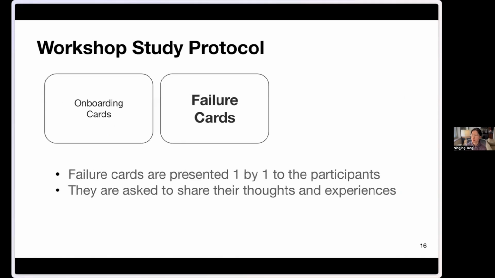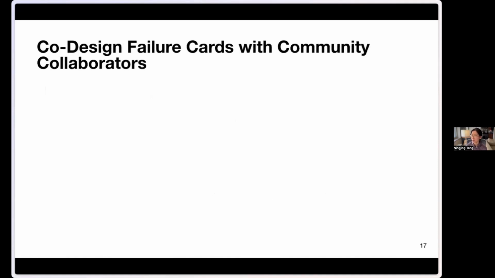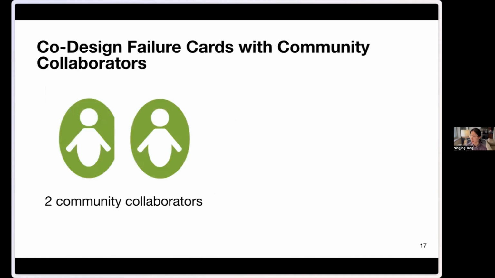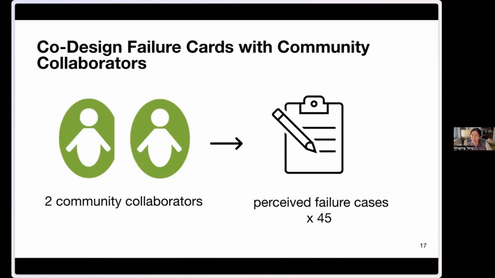And then we presented the failure cards one by one to the participants. After reading each card, we asked them to share their thoughts and experiences related to the failure cases they see. So what does the failure card look like? We designed the failure cards with our community collaborators. The 2 community collaborators collected 45 perceived failure cases they see in their everyday life about how the algorithm may fail.